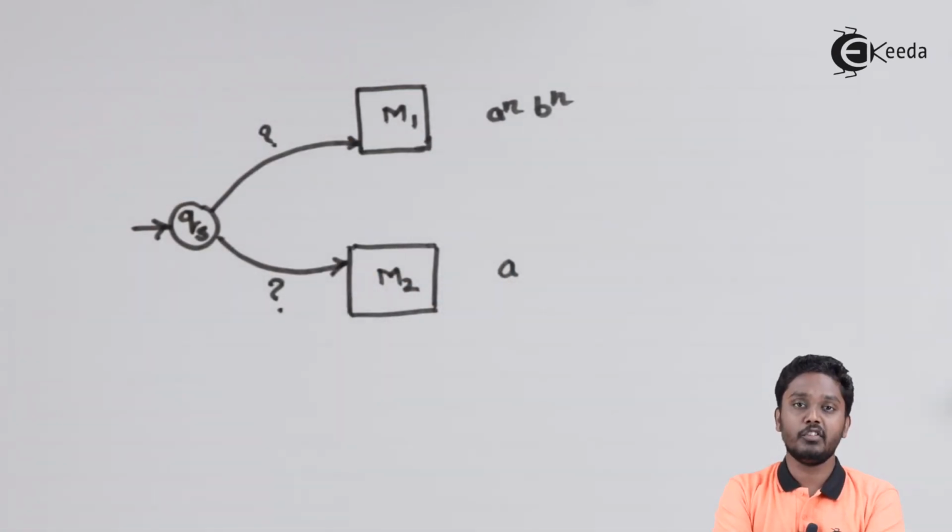As this decision is not possible, we have to simultaneously run both machine M1 and M2, and if any one of them goes to the final state, we can say that that particular string is accepted, or else that string is rejected. Running two machines simultaneously is possible only if we are designing an NPDA, not with a DPDA. And hence, we can say that this language is not deterministic; it is a CFL, which is not deterministic.